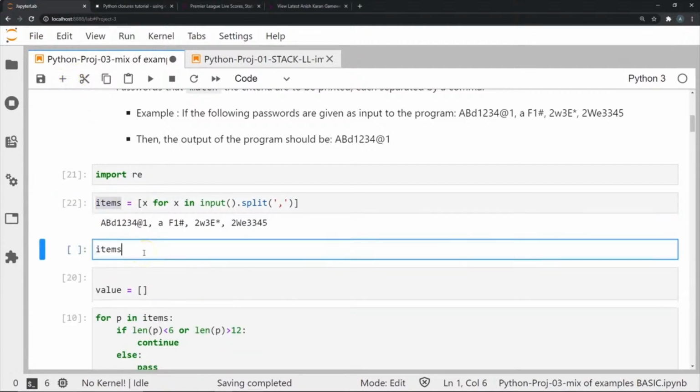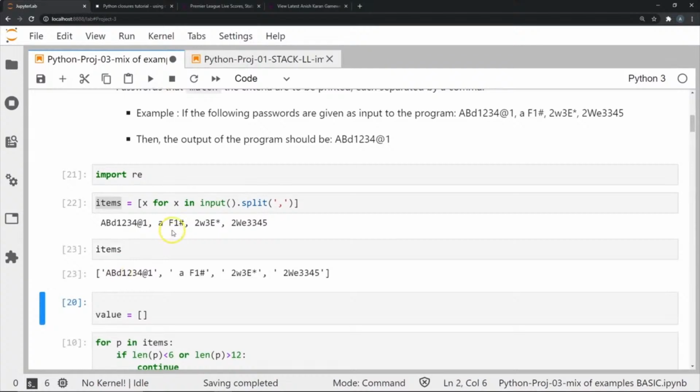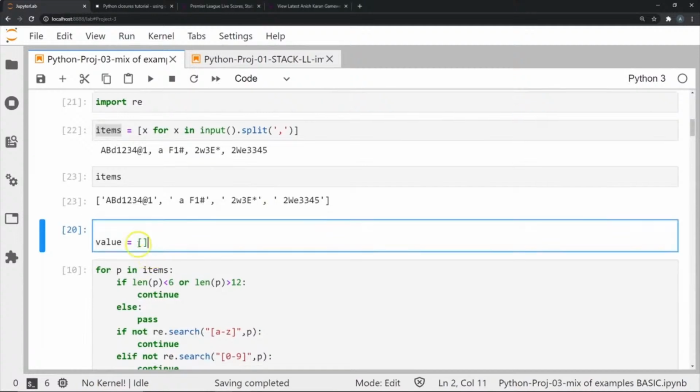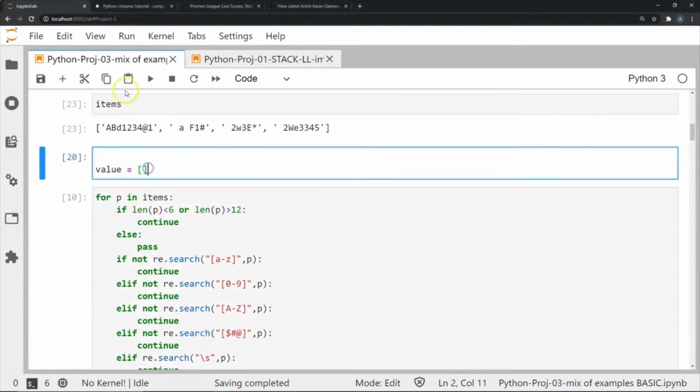Once I press enter, if I want to check what's in items, I can just check over here. It's a list of whatever passwords I had entered. Each object is separately treated now in this list. Now I'm going to create an empty list called value first of all. Once I've done that, I'm going to move on to the next step.